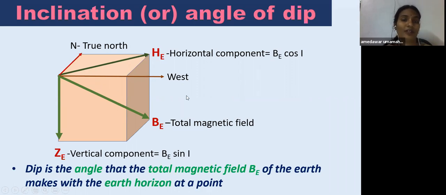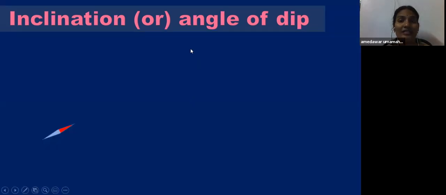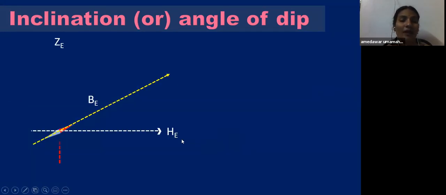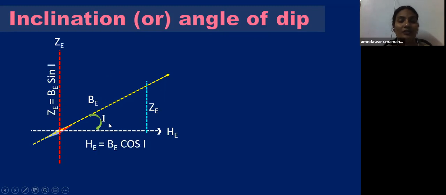Now the angle between the horizontal component and the total magnetic field, that is BE, is known as inclination. It is very important. It is known as inclination, or also known as dip. So simply, the angle between the magnetic field line, that is magnetic field, and the horizontal component is known as angle of dip or angle of inclination. So just simply draw the right angle triangle, children.